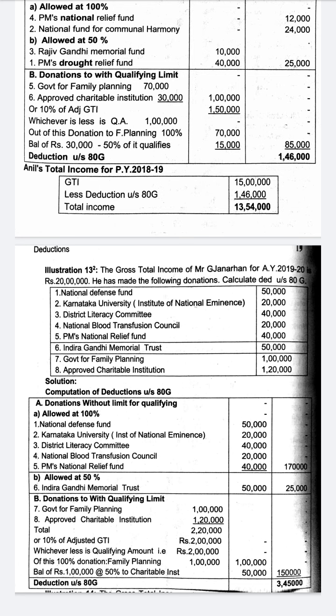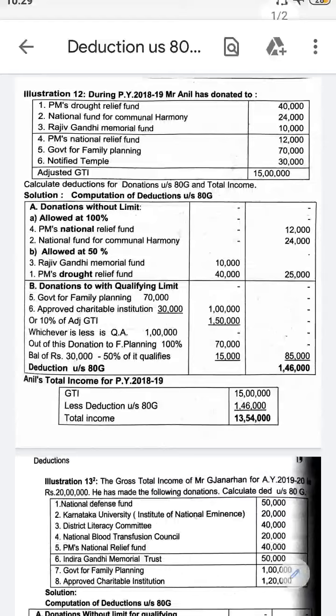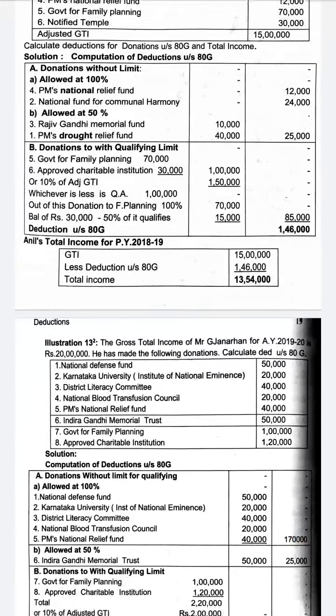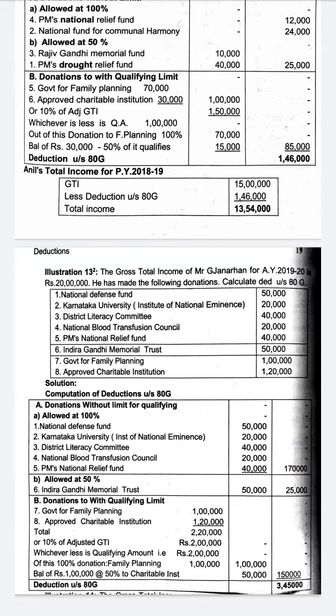So 1 lakh is compared with 10% of adjusted gross total income. The adjusted gross total income given in the problem is 15 lakh, and 10% of it is 1,50,000. So 1,50,000 or the with-limit donations together, 1 lakh, whichever is less, is 1 lakh. So 1 lakh is the qualifying amount.